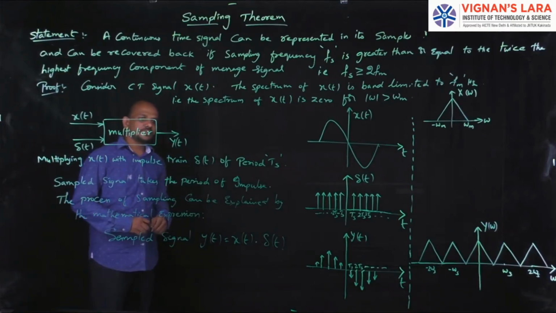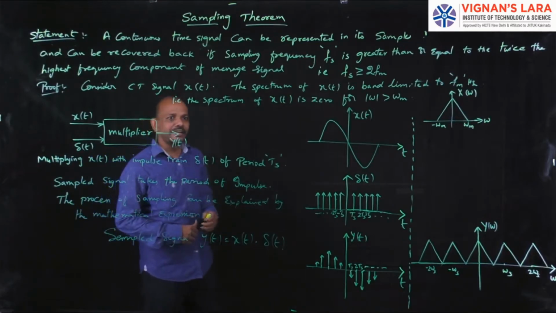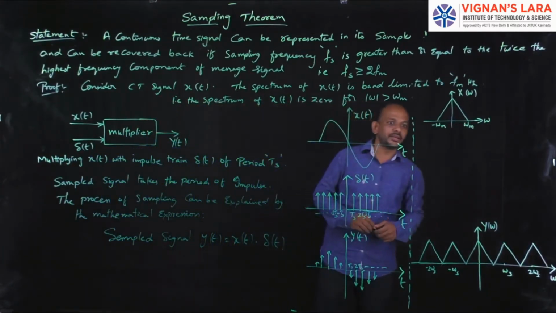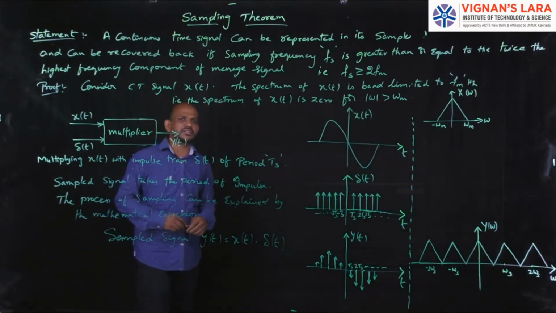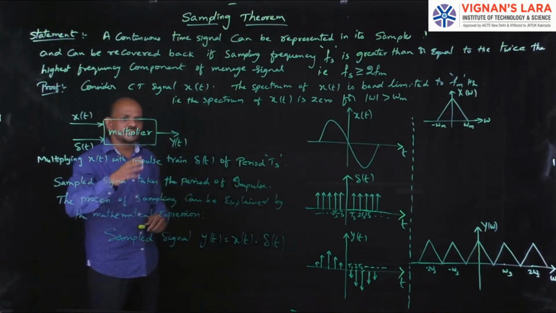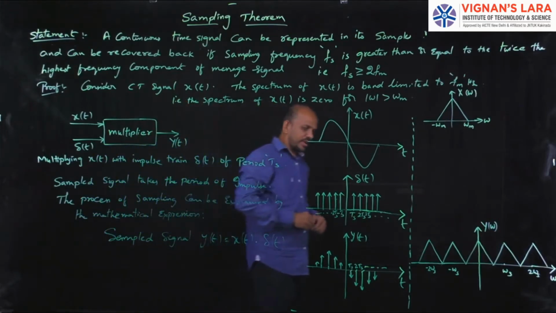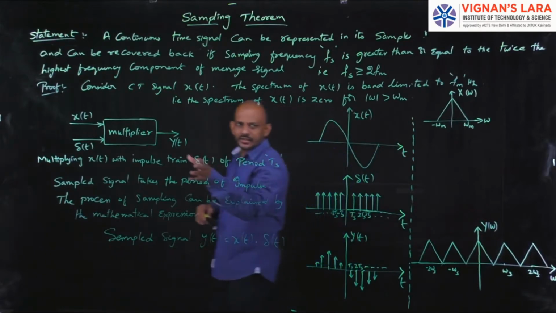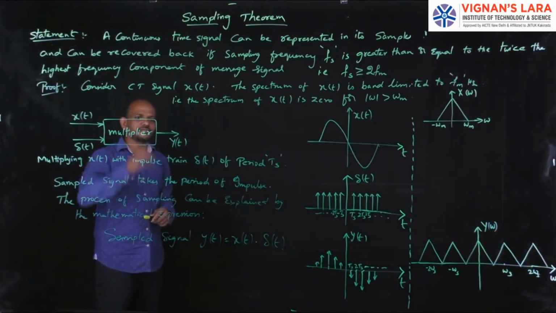Hi students, in this session we are going to discuss the topic graphical and analytical proof for band limited signals. Simply we call this a sampling theorem. So in this class we will discuss the sampling theorem, which gives the graphical and analytical proof for band limited signals. Okay, so today's topic is sampling theorem.